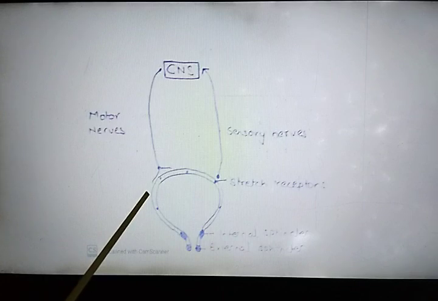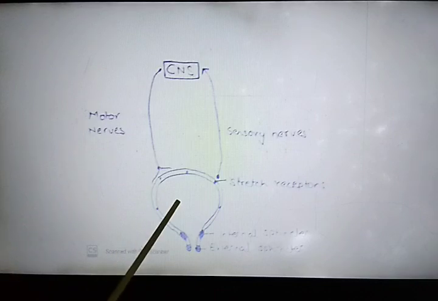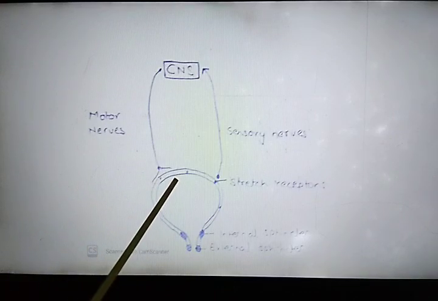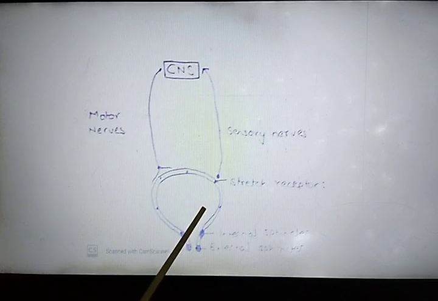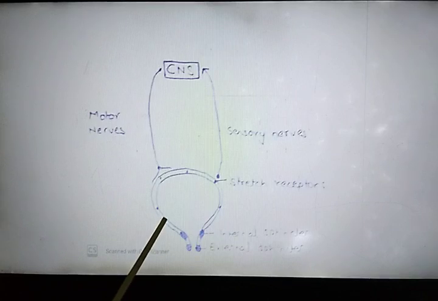So when urine has to be passed out, the central nervous system sends the signal through motor nerves for the contraction of the smooth muscles of the bladder and relaxation of the sphincter, and this results in release of urine out of the body through the urethra. The process of release of urine is called micturition, and the neural mechanism causing micturition is known as the micturition reflex. I hope it is clear to everyone.